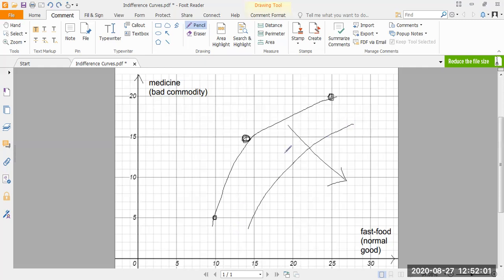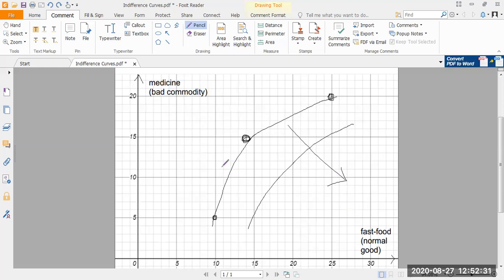And when you move upwards along a boat, if you flip the page upwards, you'll end up with a curve something like this. So whenever you have a boat shape, you need to move up over the boat shape in whichever direction the boat is in. That will always denote a higher level of utility, a higher level of satisfaction.